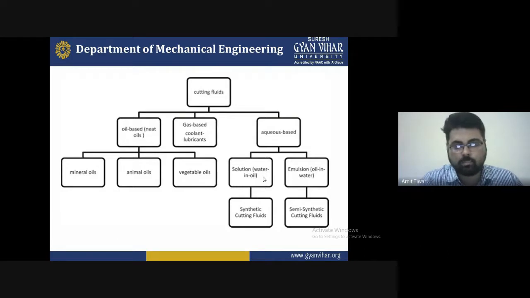Water in oil is the synthetic cutting fluid, and oil in water is the semi-synthetic cutting fluid. So this is a chart describing how cutting fluids are divided into categories: three main categories, with some divided further. These are what we basically use for machining operations.